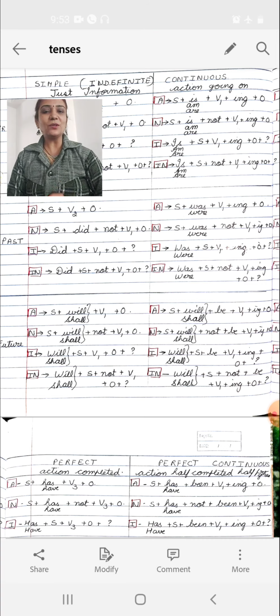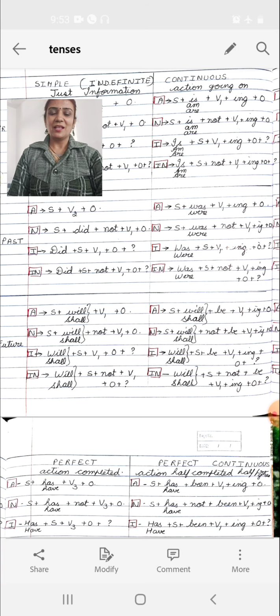The problem is not with this simple past affirmative. The problem comes when we write this sentence in negative, because students tend to make a mistake here. When we use simple past tense and we have to say something negative, we have to say subject plus did not plus verb first form and object. The mistake that students make is they use the second form here.